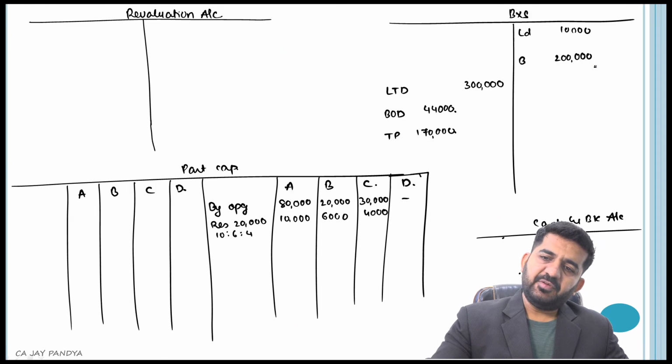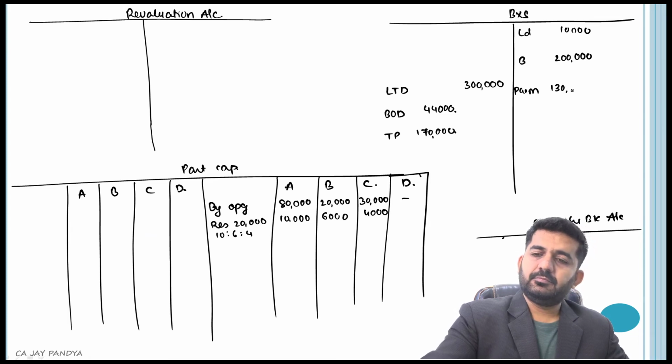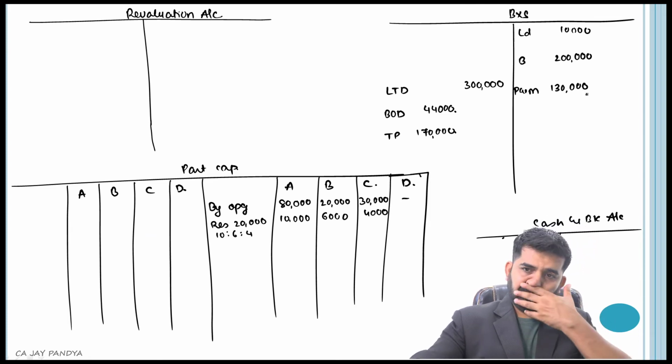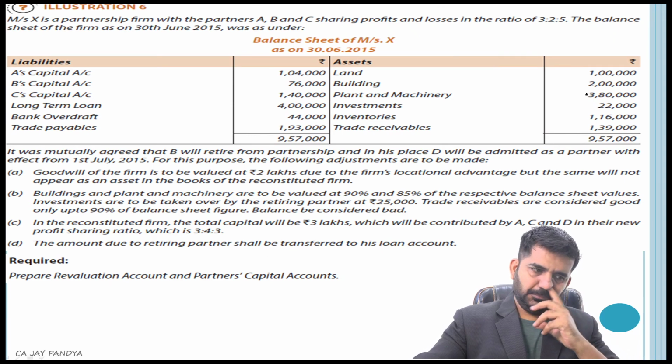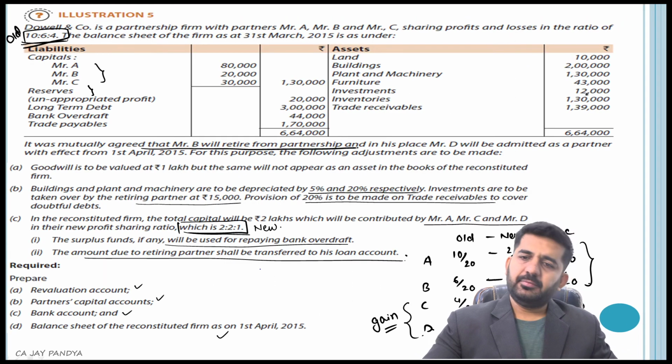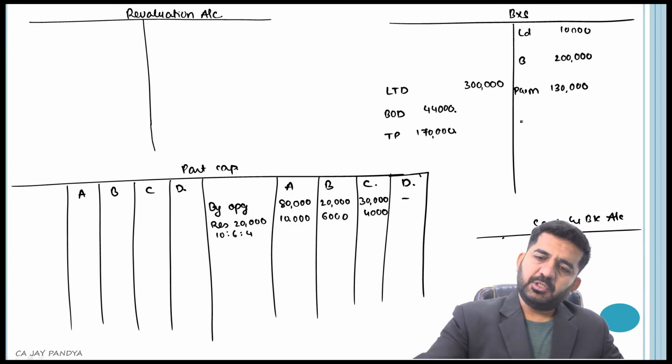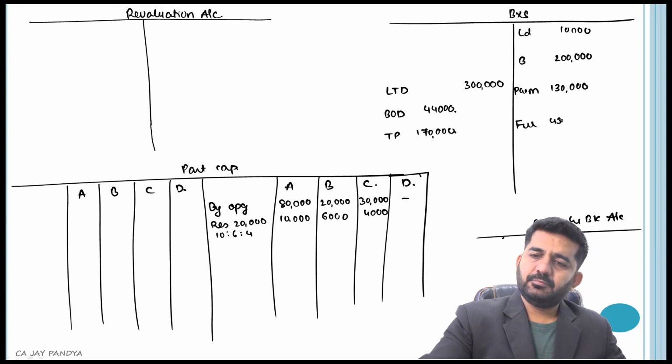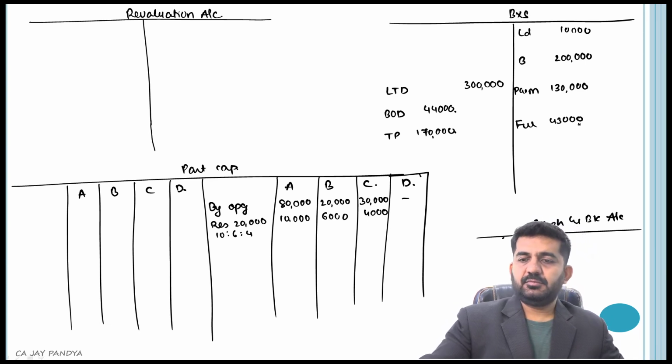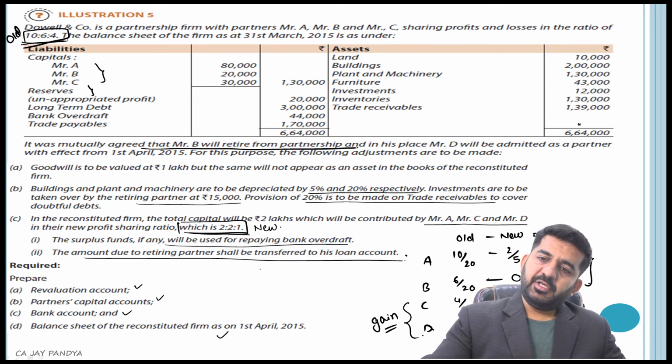Plant and machinery 1,30,000. Furniture 43,000. Investment 12,000.